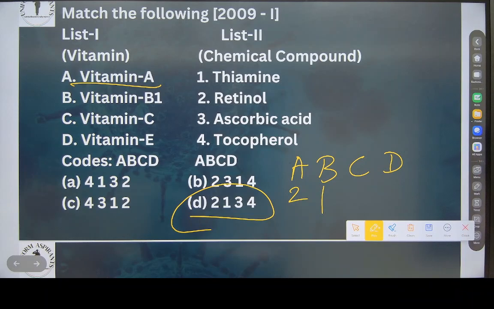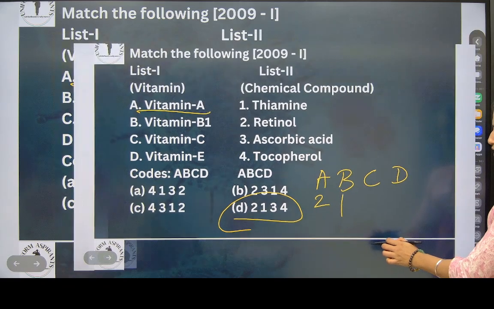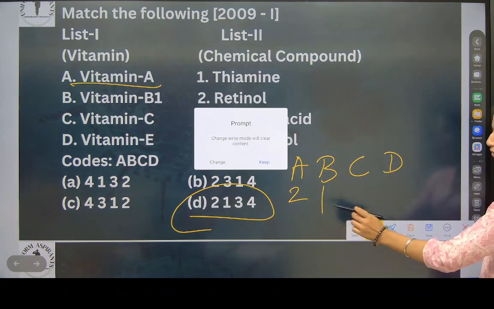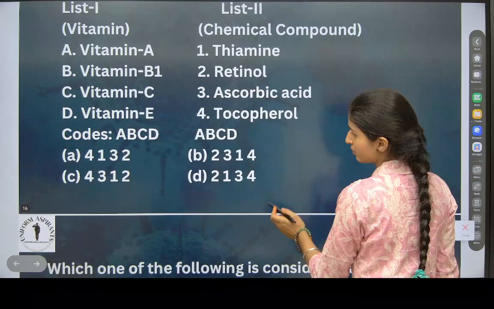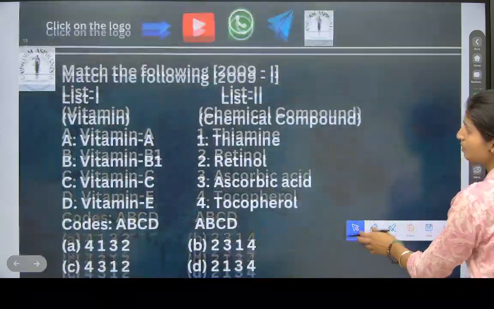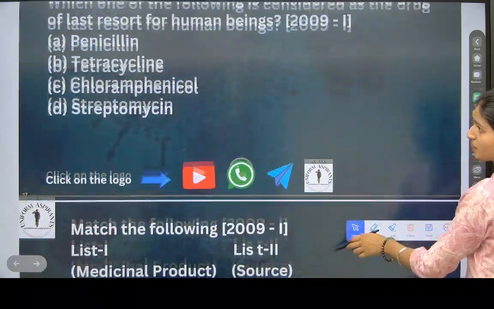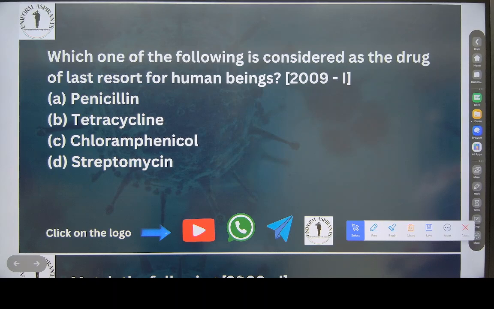Vitamin C is known as ascorbic acid. Vitamin E is known as tocopherol. Vitamin B1 is known as thiamine. Okay. Which one of the following is considered as the drug of last resort for human beings?